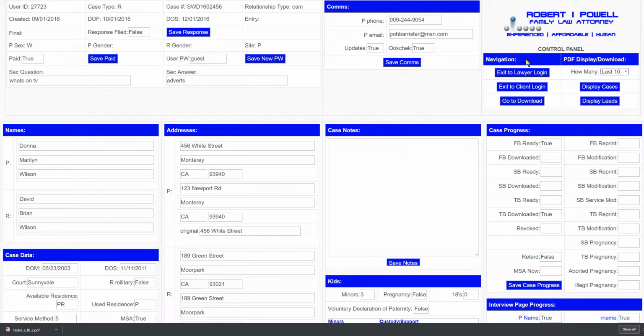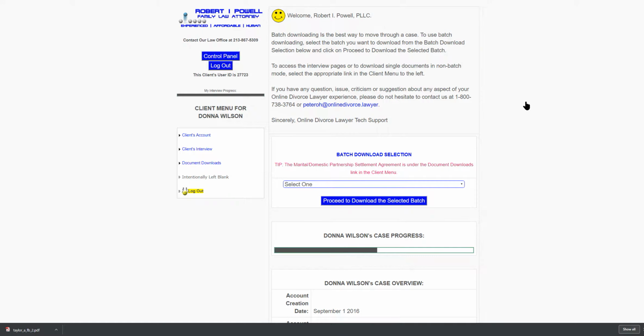Navigation is towards the right. You can exit to the lawyer login from which you just came, even though instances where you're going to need to exit to the client login are going to be few and far between. It's there just for the sake of completion. You can navigate to the download panel here, and that would be in case you needed to jump over to download any documents.